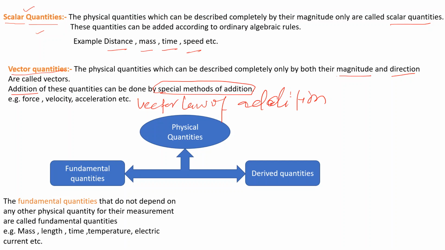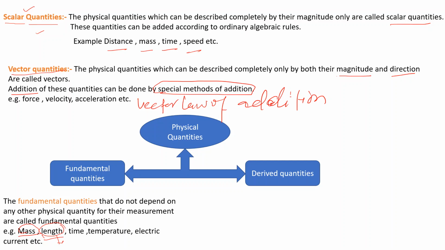Like mass. Mass is measured in kg, length is measured in meter, time is measured in second, temperature is measured in Kelvin. So these quantities cannot be described in another form. We cannot express these units in terms of other quantities.